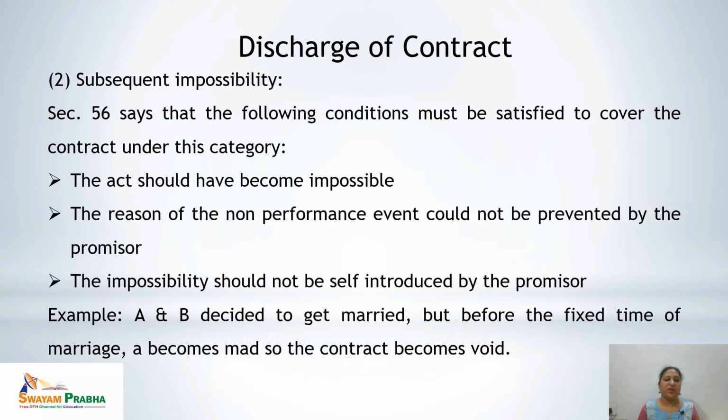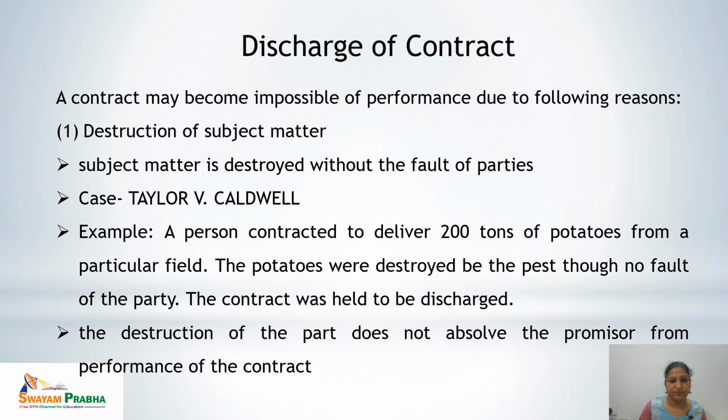So we can see the example here. A and B decided to get married, but before the fixed time of the marriage, A becomes mad. So the contract becomes void. That means when A becomes mad, there is no reason which is being given by the promisor intentionally. So it is the thing which can't be prevented by the promisor, and now it is impossible to get married with B. So all these reasons have come under the criteria of subsequent impossibility. So it leads to a void contract.